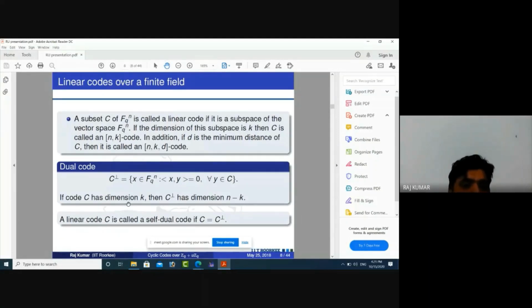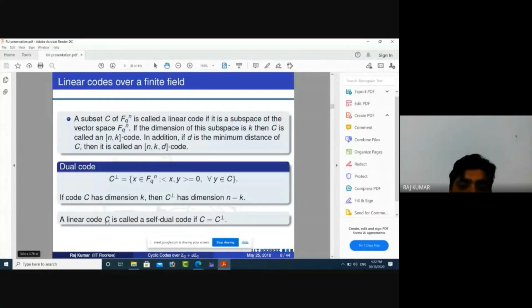If code C has dimension k, then the dimension of C perp will always be n minus k. So using the dimension of C we can find the dimension of C perp, and using the dimension of C perp we can find the dimension of C, because the sum of the dimensions of C and C perpendicular must be n.